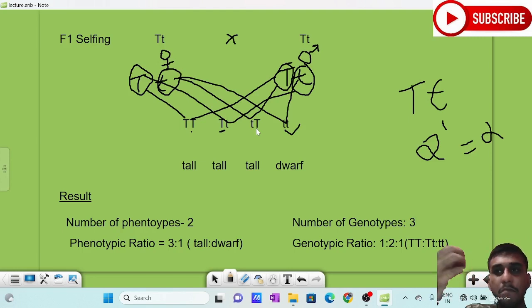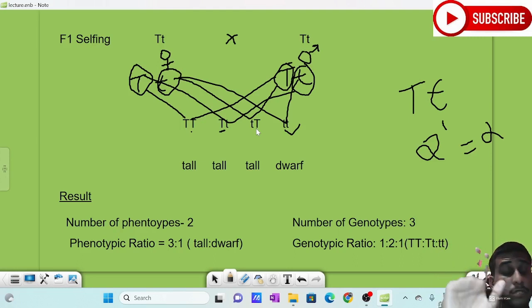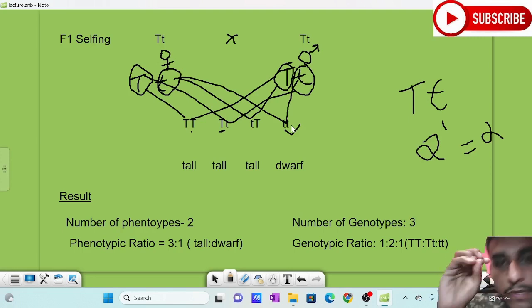So I am saying some inference, something we have understood from this cross. There is a phenotype formed, not a new genotype, the phenotype of the first mother. That means this gamete's grandmother, we can say, right? Grandmother was having the phenotype dwarf. That dwarf is re-expressed here. So just understand these things.